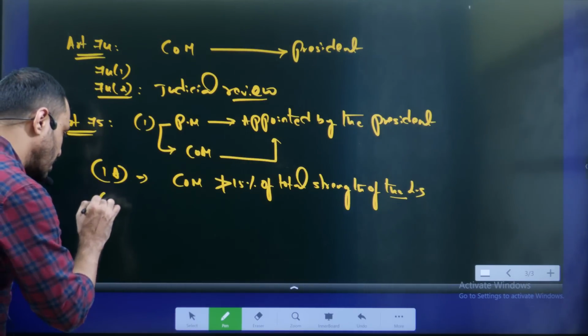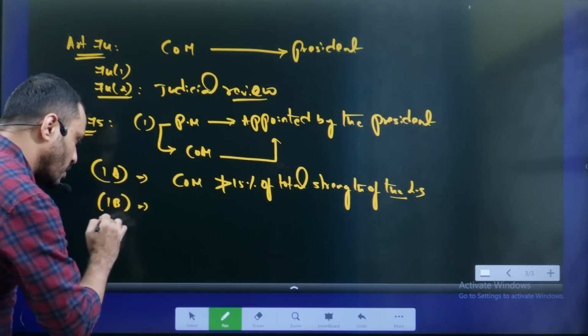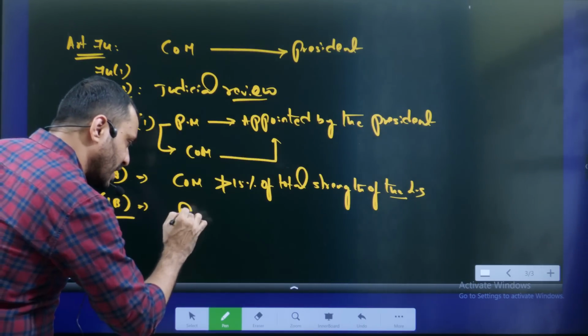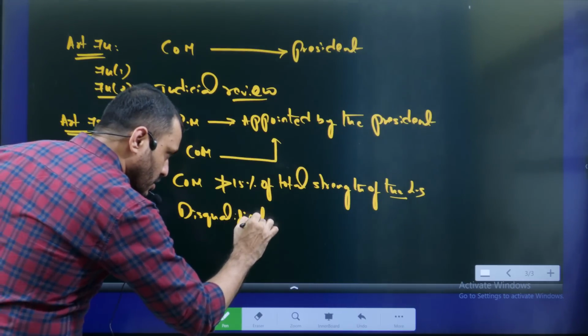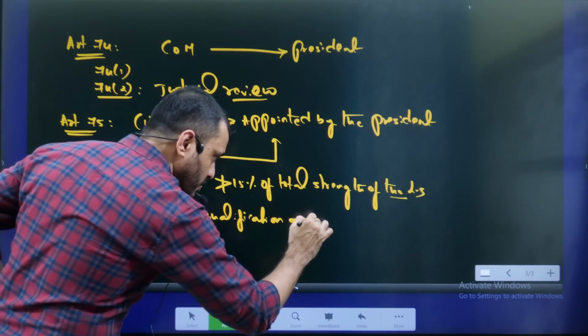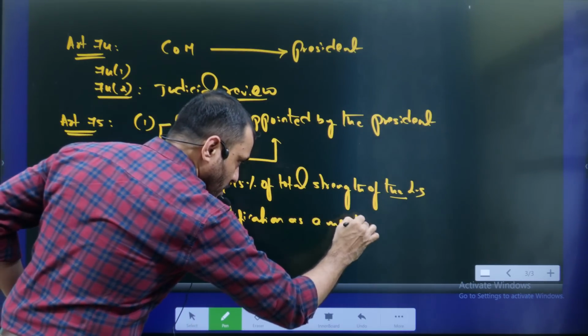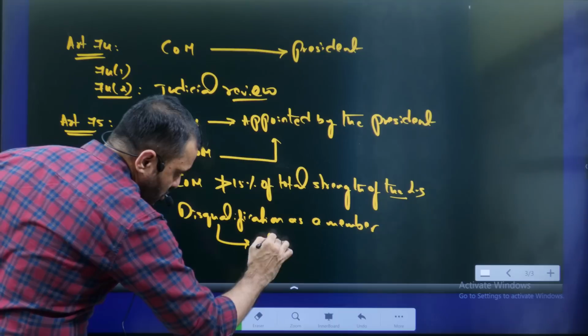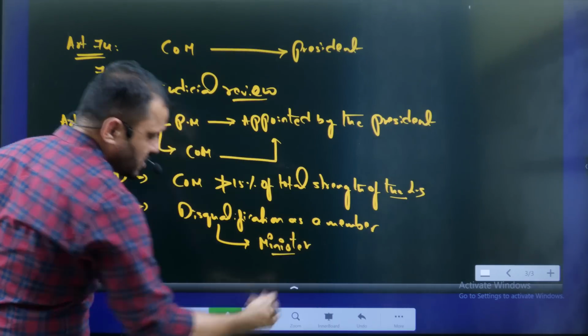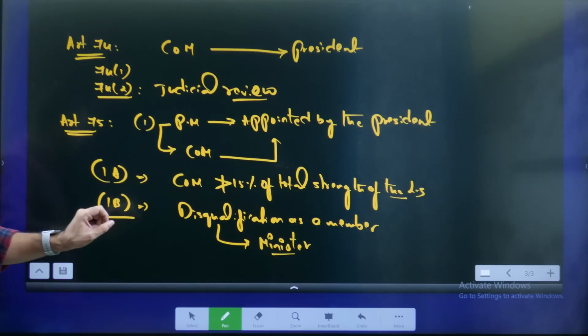Then 75 1B. Once a person is disqualified as a member of the House, automatically he will be disqualified from being a minister also. This provision you must know.